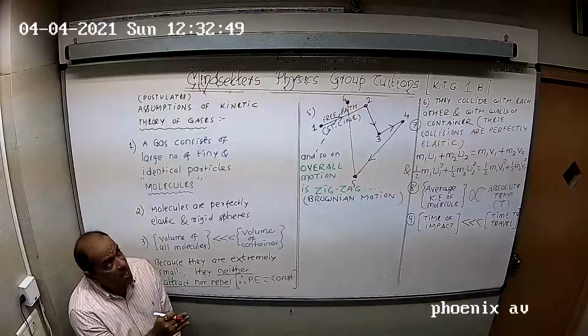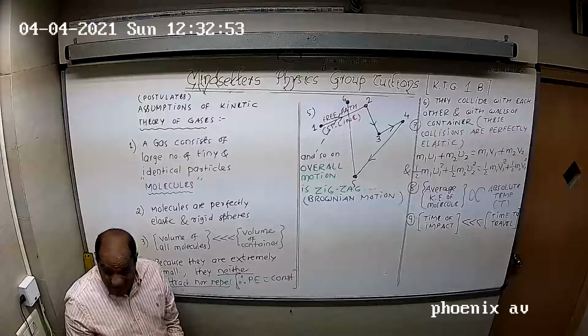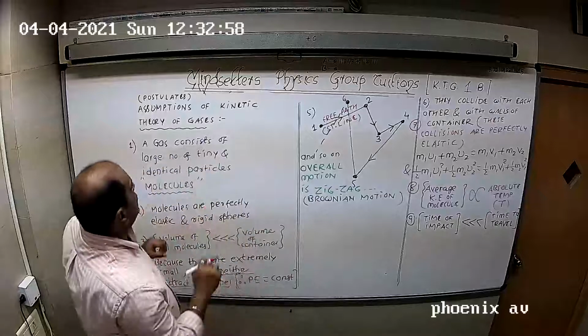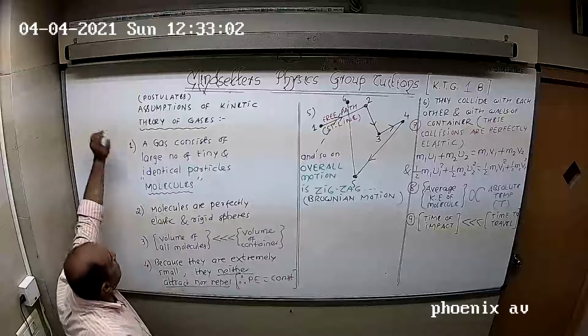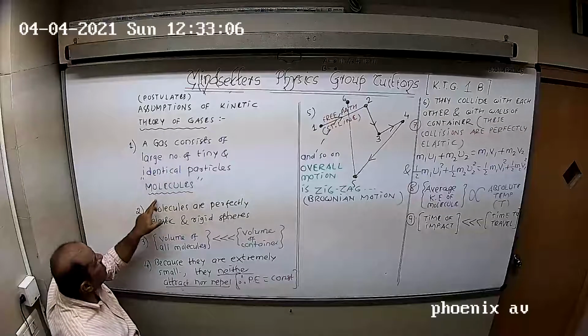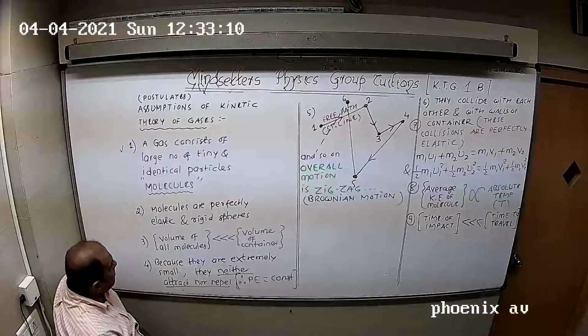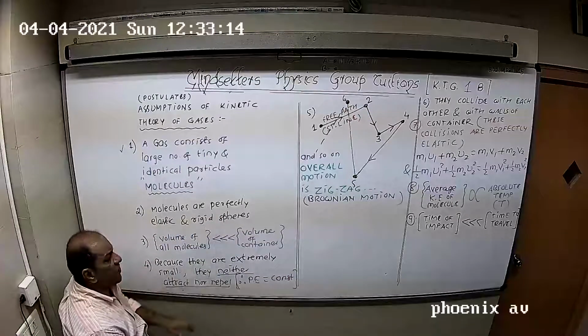So before we start with the expression of gas pressure, so what is the pressure exerted by a gas, we first need to understand certain assumptions. We call them postulates. We have a gas. First of all, a gas consists of a large number of tiny and identical particles which are known as molecules. We have already spoken about this. These molecules are perfectly elastic and rigid spheres.